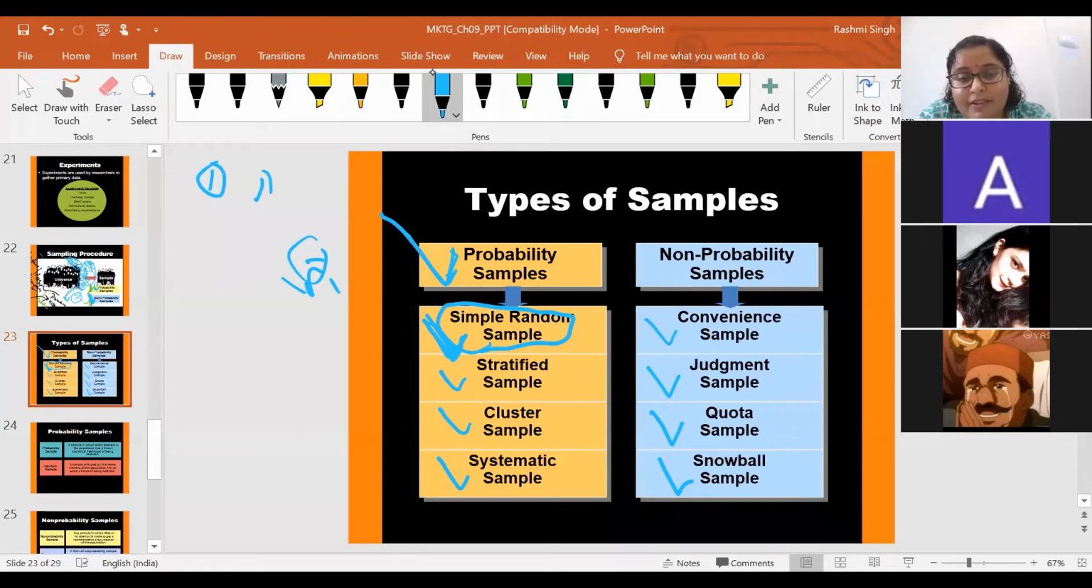So that is a simple random sampling method. The second method that comes under probability sampling is stratified sampling. What is the meaning of stratified? I have already told you that before performing any kind of research, the researcher should know what the research problem is and what the research objective will be.